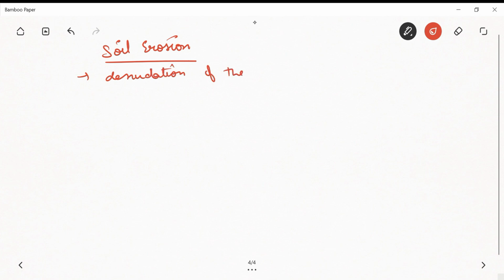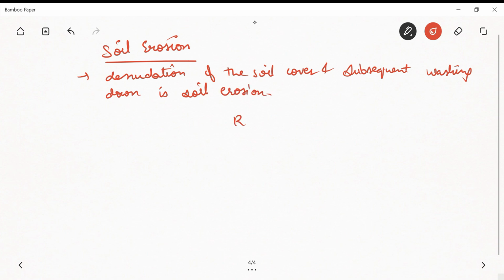Now let's move to the next part. So next part can be: what is soil erosion, right? What is soil erosion? Now the denudation of the soil cover and subsequent washing down is soil erosion. Okay. Now, what are the reasons for it? What are the reasons for the soil erosion?